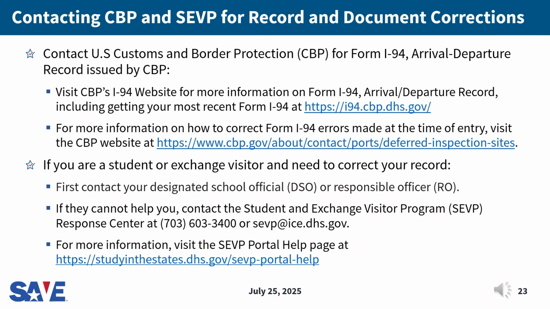CBP issues Form I-94, Arrival Departure Records, to individuals who enter at a port of entry. For students and exchange visitors, we've also included information for how to contact SEVP if an issue cannot be resolved by the designated school official or the responsible officer.